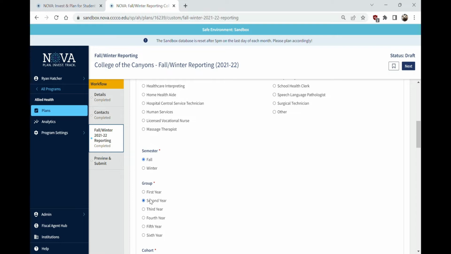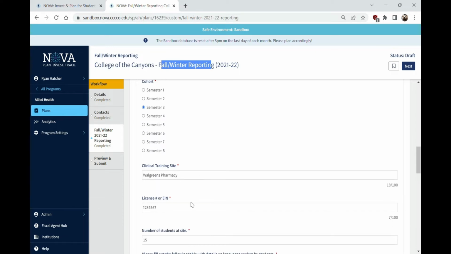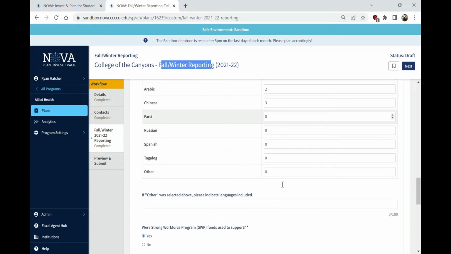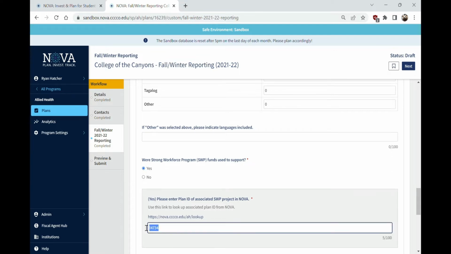Let's say it's the fall semester. Like I said, this is only fall, winter. Second year, third semester, and we're going to say that the clinical training site is a Walgreens pharmacy. Put in the license number. There's 15 students there. We have various languages spoken. We're required to collect languages based on legislation. And now here's where it gets a little bit trickier.